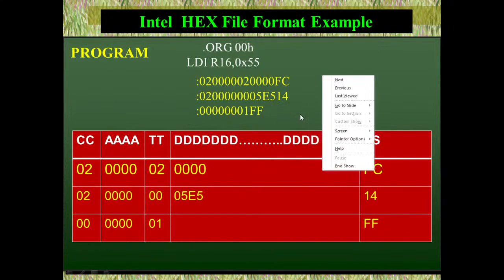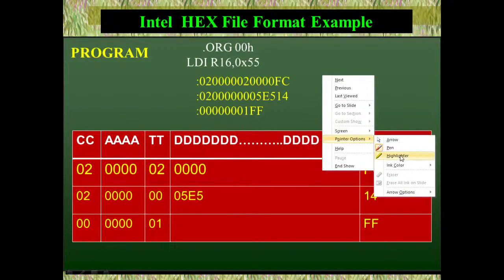Okay, is my slide visible to all of you? Is there any issue, or is it visible? Yes, sir, it is visible.